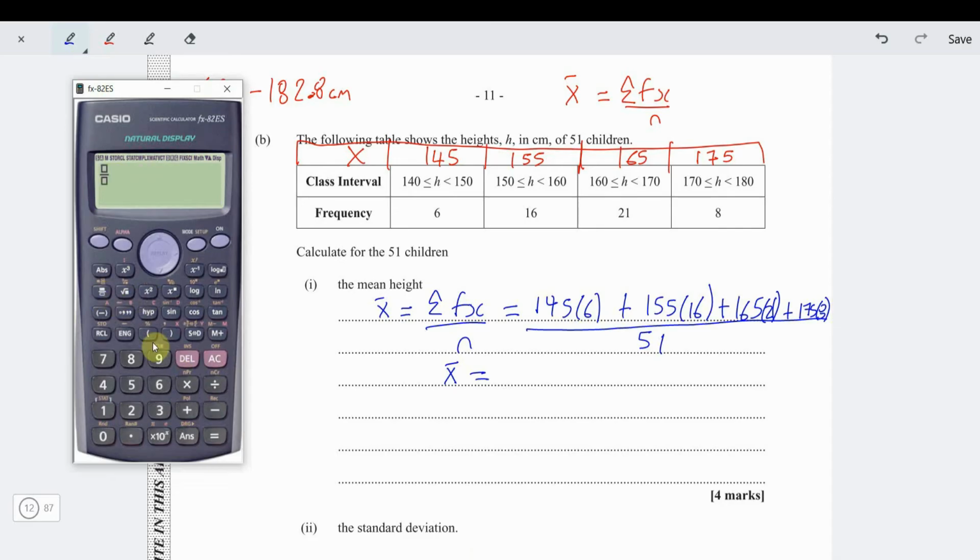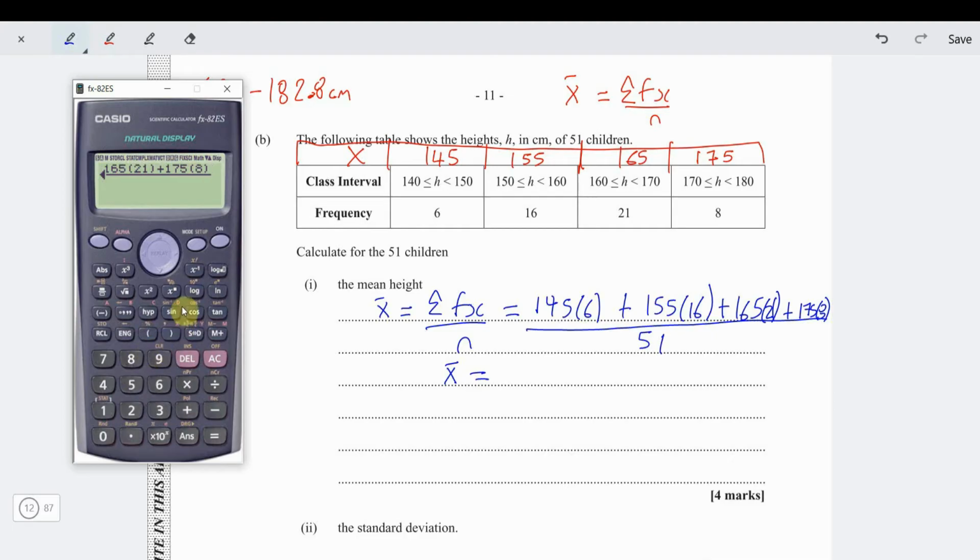So fraction button, 145 times 6 plus 155 times 16 plus 165 times 21 plus 175 times 8.